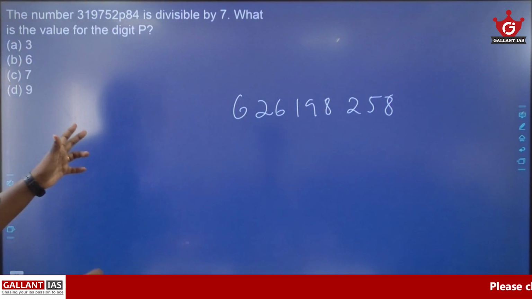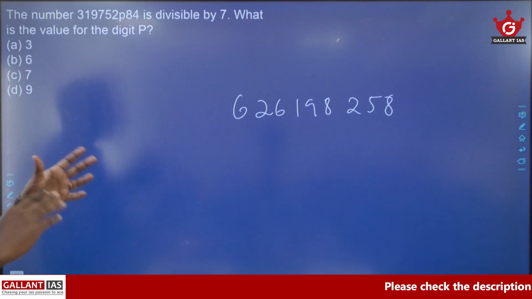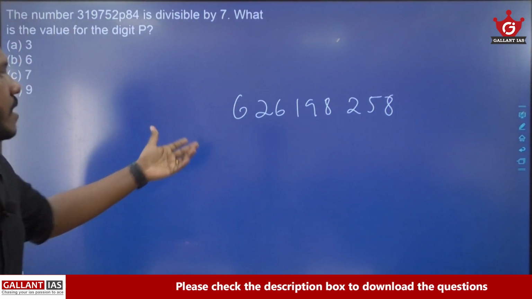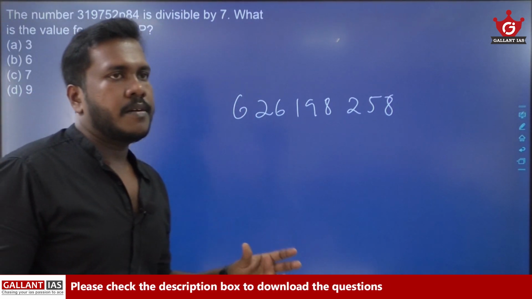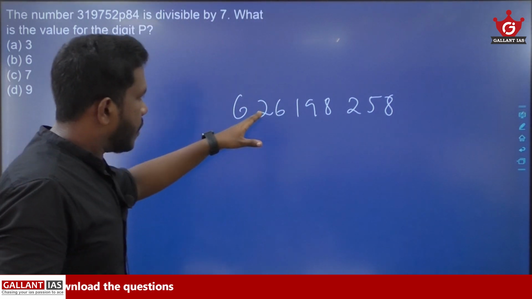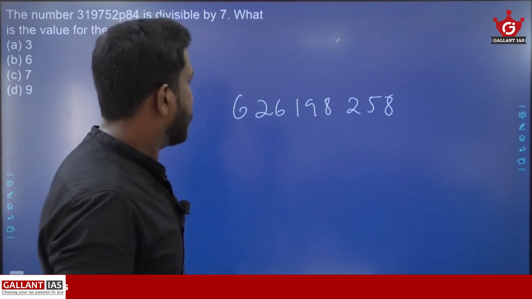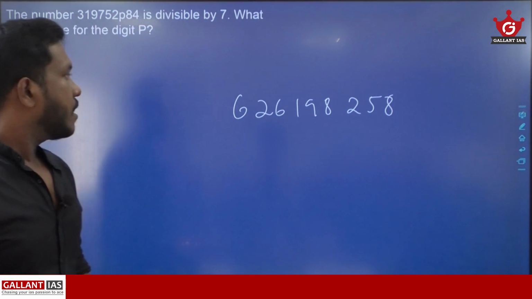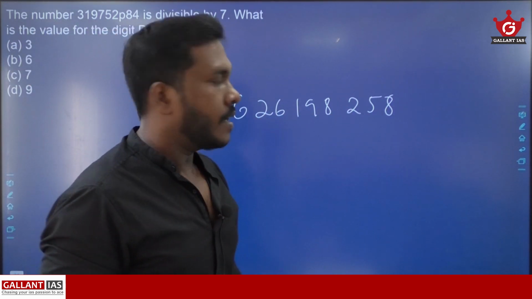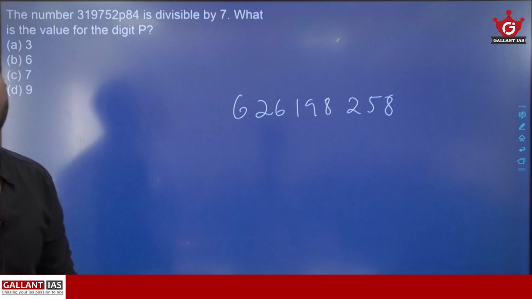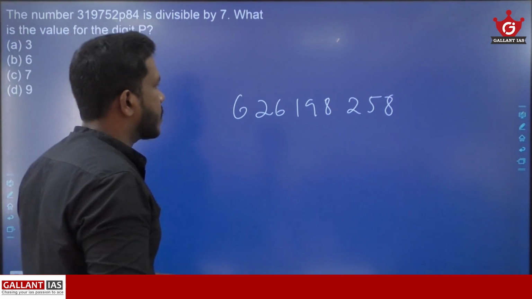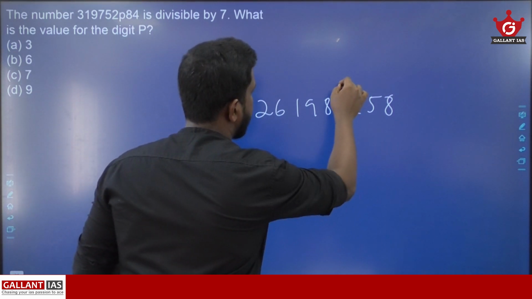So here we need to check the divisibility condition of 7. I will make you understand how to check whether a number is divisible by 7 or not. On the board you can see a 9-digit number: 62 crore 61 lakh 98,258. Let us check whether that number is divisible by 7 or not. In order to check this, your first step is to divide that number into 3.